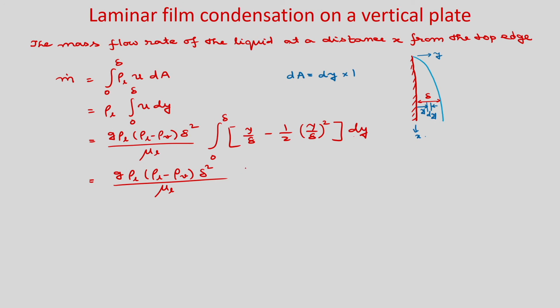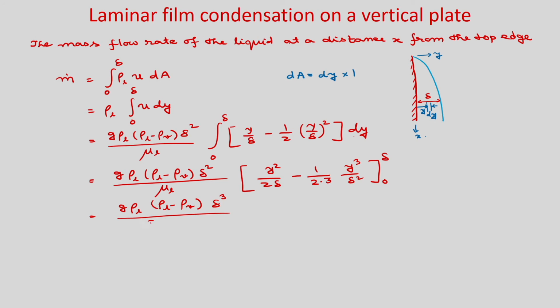So, you can write y square by 2 delta minus 1 by 2 into y cube by 3 delta square, 0 to delta, and finally, you will get g rho L minus rho v delta cube divided by 3 mu L.